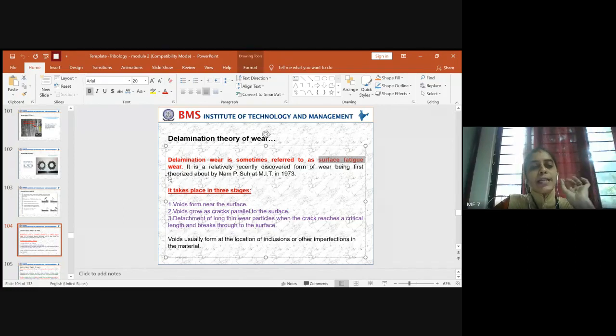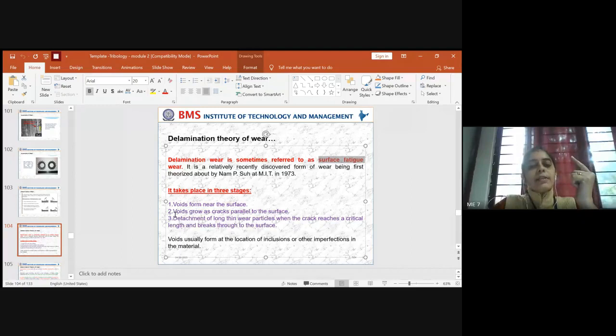It was theorized by Nam P. Suh at MIT in 1973. This was the time when it was discovered related to delamination theory. And this theory mainly consists of 3 stages. One is the voids which form near the surface. Voids are nothing but the space or the gap which has been created across the contact surface. So this is the initial stage for the delamination to come across. So the first stage is caused due to the voids which come across the surface in contact.